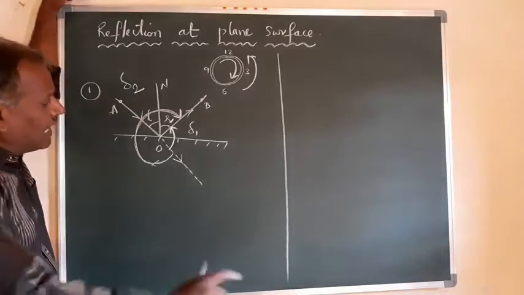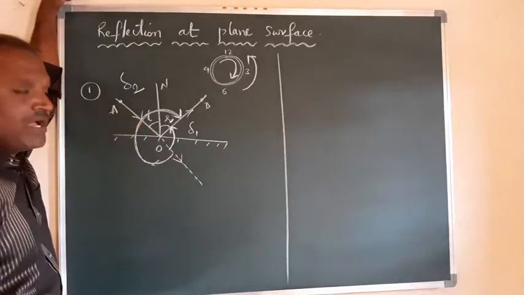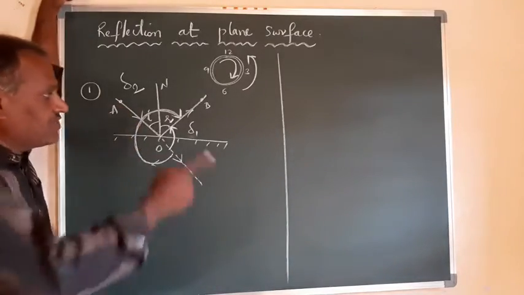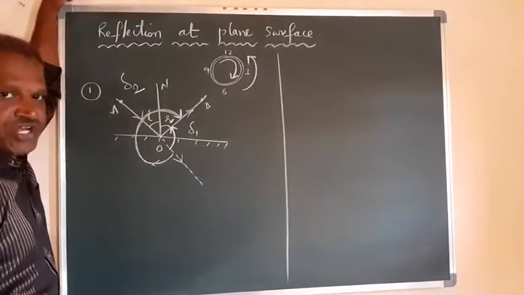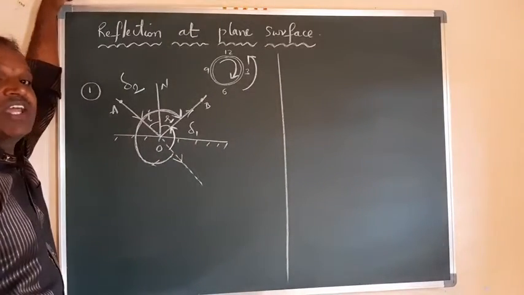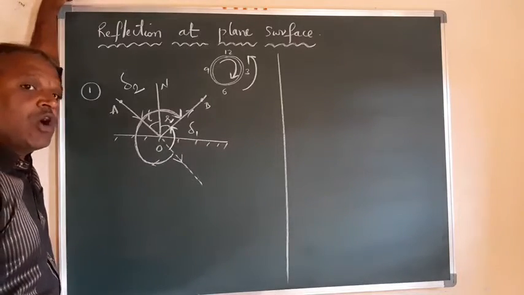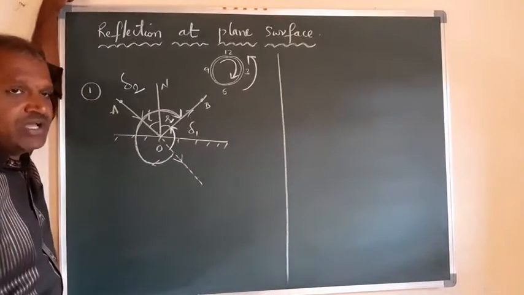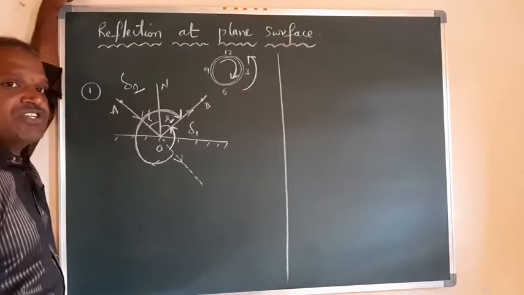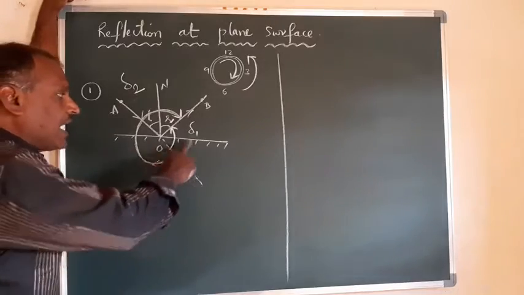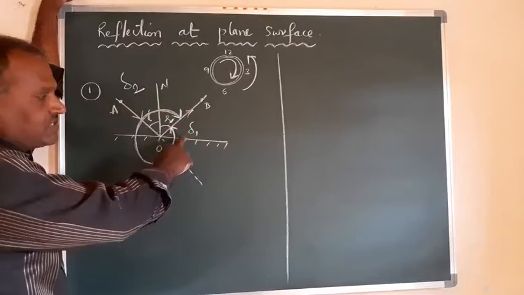Right? I will calculate in both ways. Clockwise, what is the deviation? Delta 2. And anti-clockwise, what is the deviation? Delta 1. I will calculate both, just observe here. What is the deviation? The direction change from initial to reflected. From the incident ray to the reflected ray, how much deviation takes place, that direction change is called the deviation. So the deviation can be calculated in anti-clockwise as well as clockwise. First I will go for the anti-clockwise, that is delta 1.